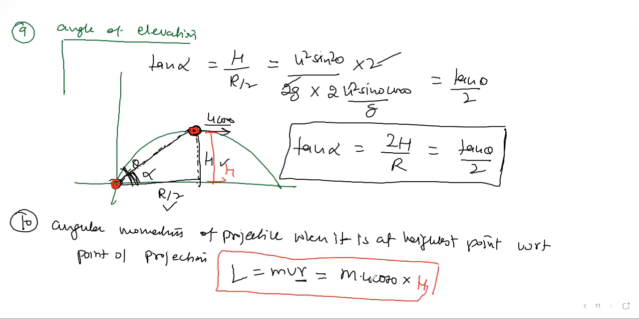If they ask angular momentum, what is the answer? Mass of the projectile, then velocity at the highest point, u cos theta, into the height. The height formula we know, so you can write the angular momentum also if you need it, correct? Okay, this was question number 10. Then one question they ask is a theory question called complementary angles.